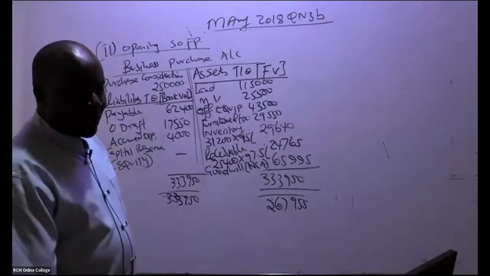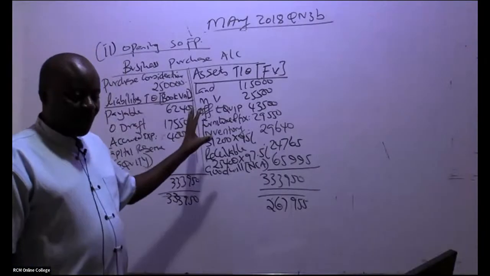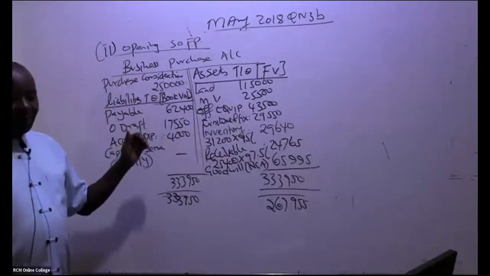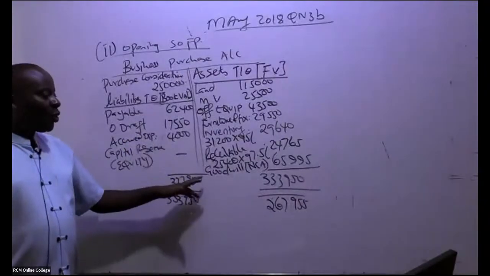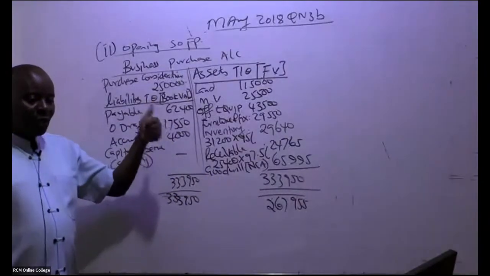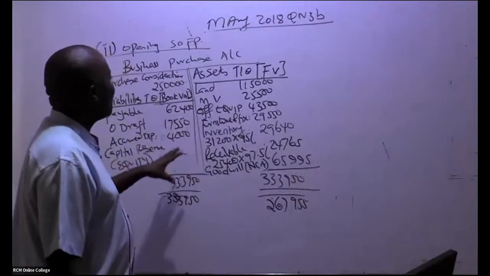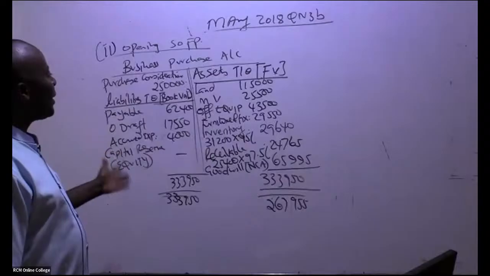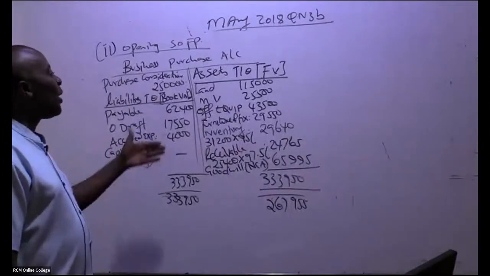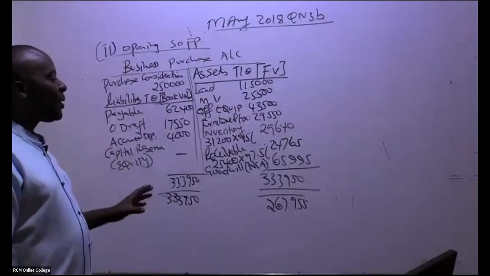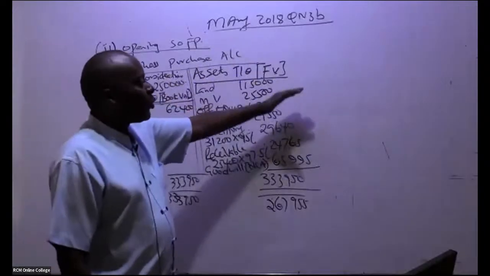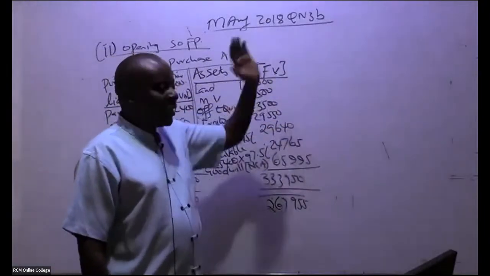So is that okay, ladies and gentlemen, up to here? So basically, I do this to get goodwill for my statement of financial position, or capital reserve for my statement of financial position. So this account is not a must. In an exam, don't do it, because you don't have the time. So when you are arranging, when it comes to goodwill, tell the examiner to go and work that figure out.